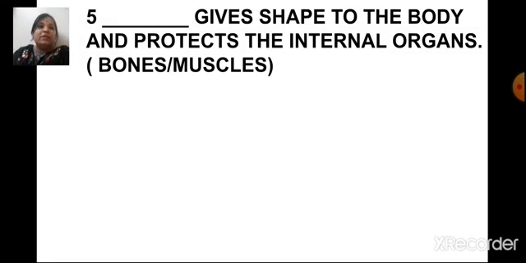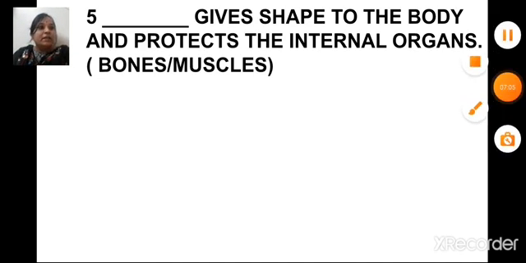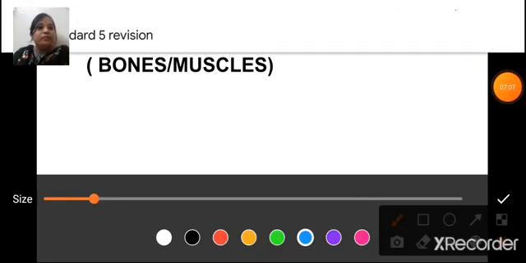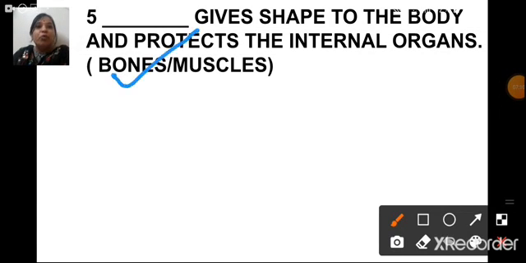The next one is dash gives shape to the body and protects the internal organs. The options are bones and muscles. And what is the correct answer here, children? Yes, the answer here is bones. Bones give shape to the body and protect the internal organs. Muscles help in the movement, right? Muscles are attached to the bones and they help to move the bones. And we have also discussed that muscles can only pull the bone. They cannot push it.